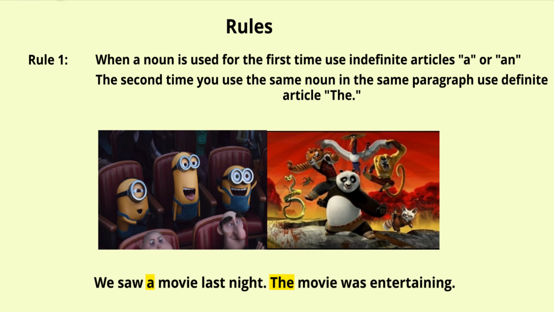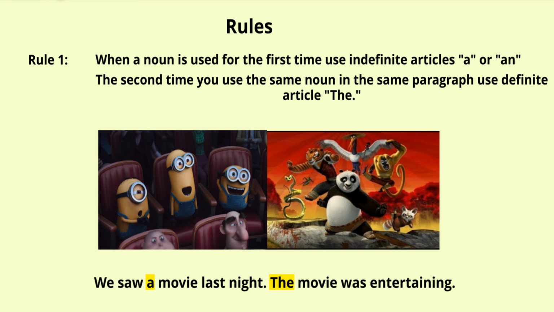So the minions are telling us, we saw a movie last night. Here, movie is the noun and they're telling about the movie for the first time. So they said, we saw a movie last night. But then, they have already introduced the noun to us. So now, they can use the definite article the because they are referring to that particular specific movie. So they can say the movie was entertaining.